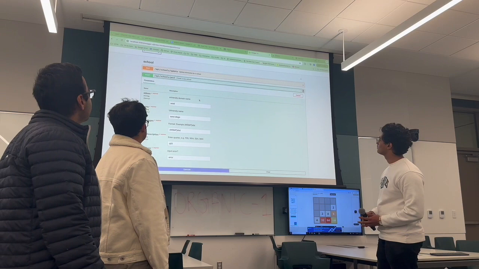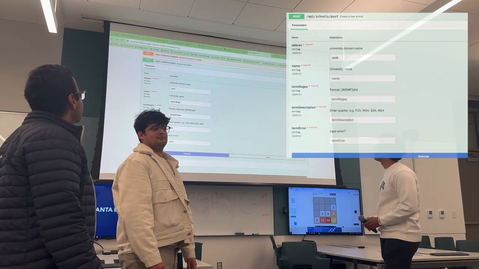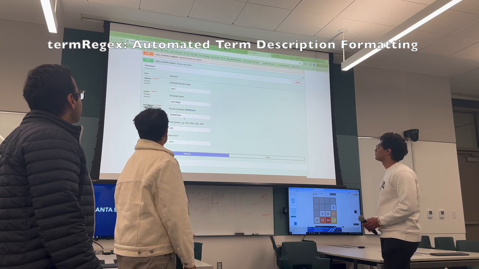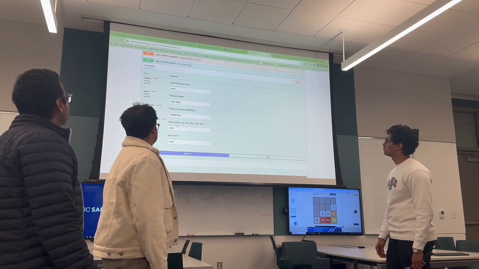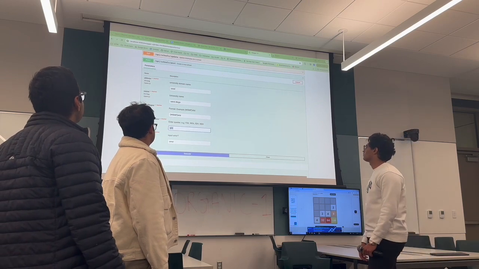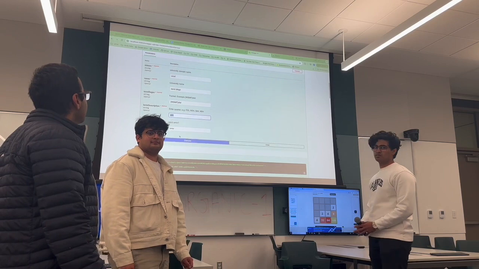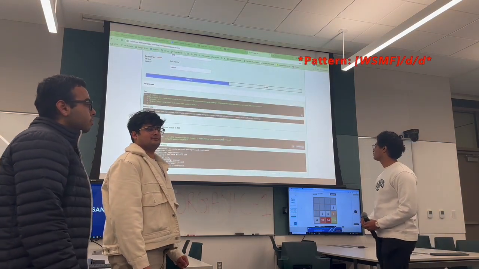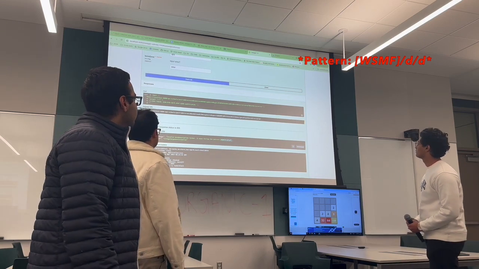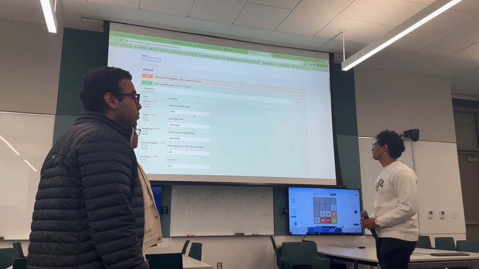Something that we added is here: when you try to post something, there's this term regex, which is supposed to set the format for the term description. If you try to execute it with a value in term description that doesn't fit the format given by term regex, it'll throw an invalid argument error saying it must follow this pattern. And this is a dynamic error message that will change depending on what term regex is.